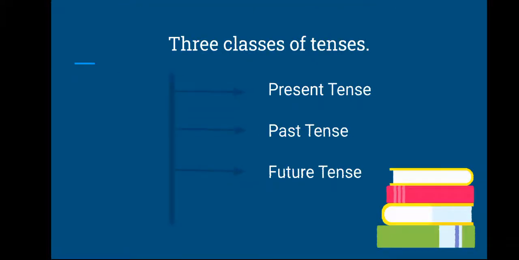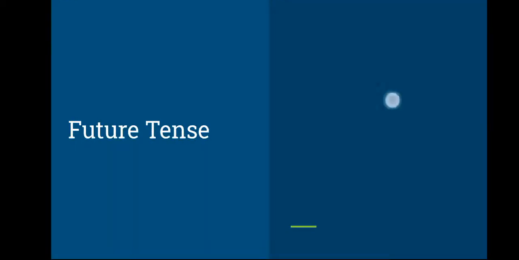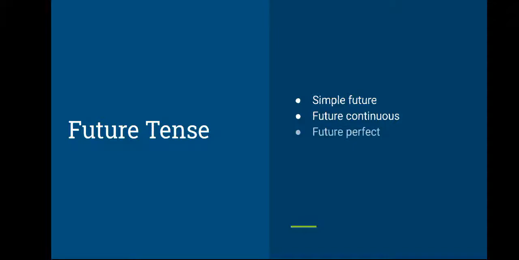We have completed present tense and past tense, and now we are going with future tense. And in future tense we have completed simple future and future continuous tenses, and today we are going to learn about future perfect and future perfect continuous tenses. Okay, shall we start? Yes. So, future perfect tense and its sentence structure.